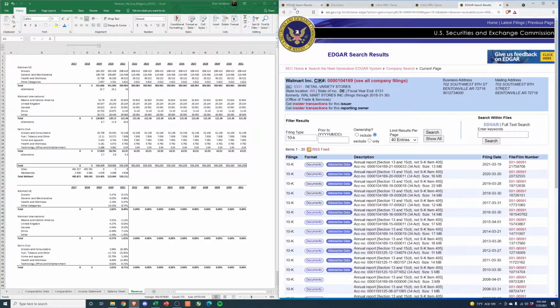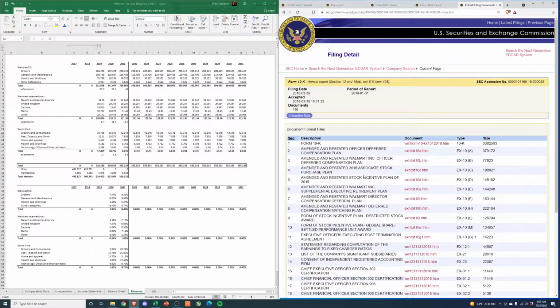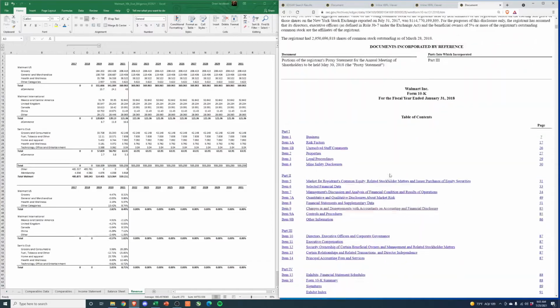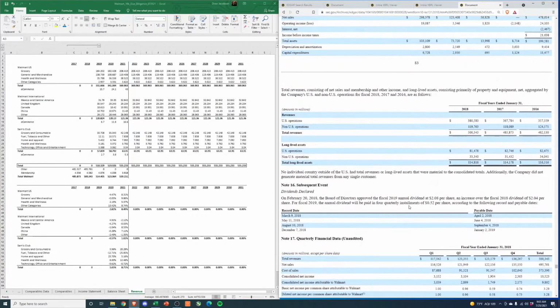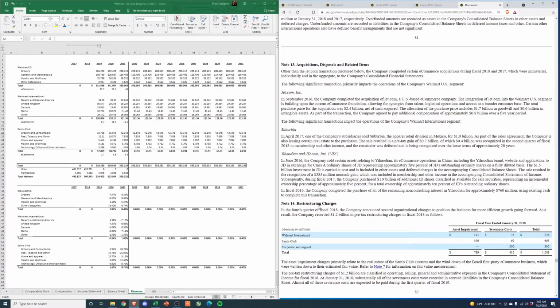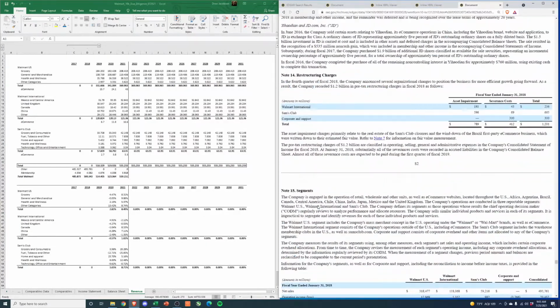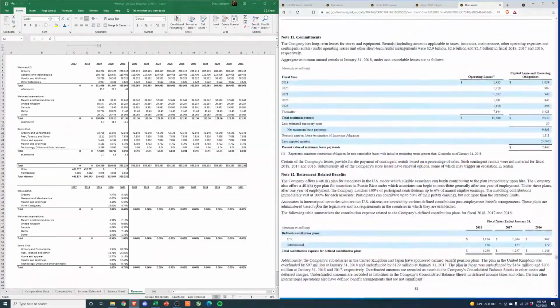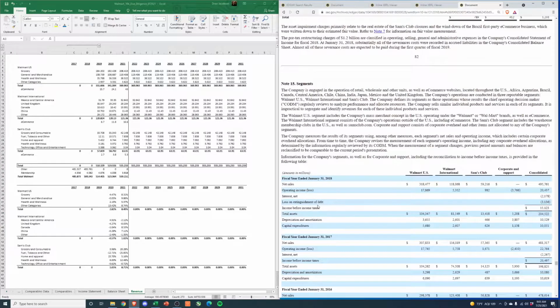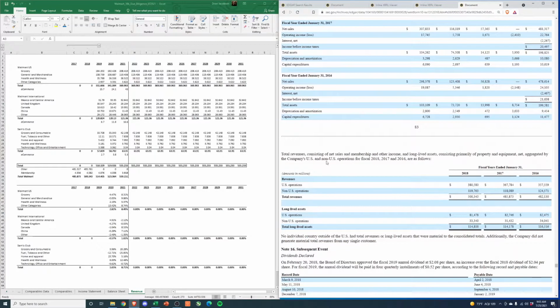If we go to the 2018 10K, so that would have been 4 years ago, I think, assuming I opened up the right one here. Let's just jump to page 85, and then we can scroll up a couple, and we'll see they give us... where'd it go? Somewhere in here. I guess they actually don't give it to us, and that's why I'm having a hard time finding it. So here's the revenue.